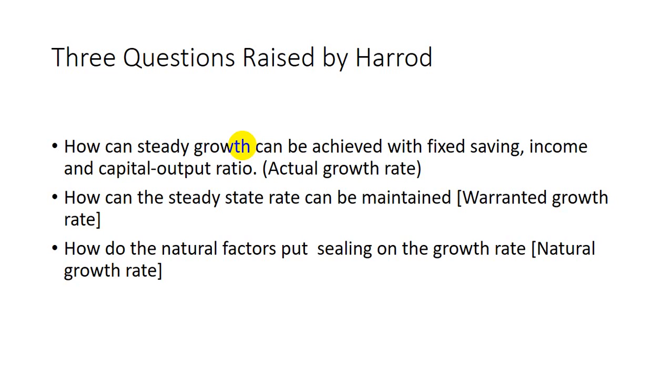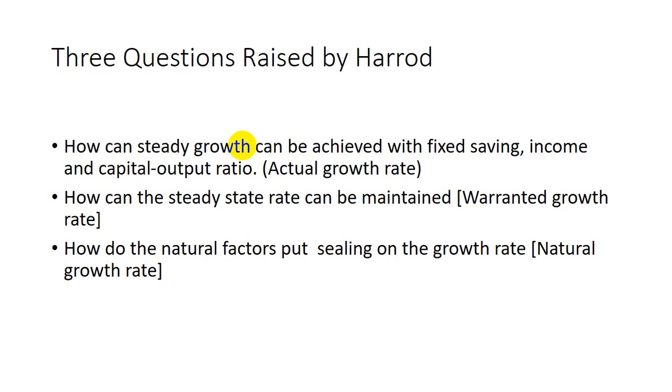The second question that he raised: how can the steady state rate be maintained? According to him, this question can be answered if we understand the concept of the warranted growth rate. And the third question that he raised, which is very important: how do natural factors put a ceiling on the growth rate?